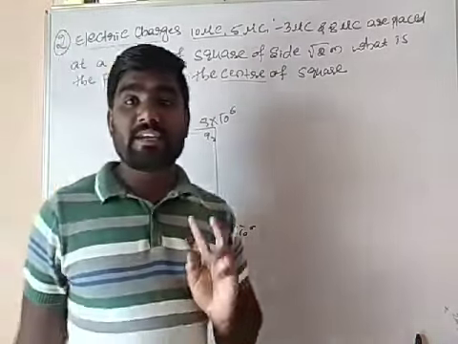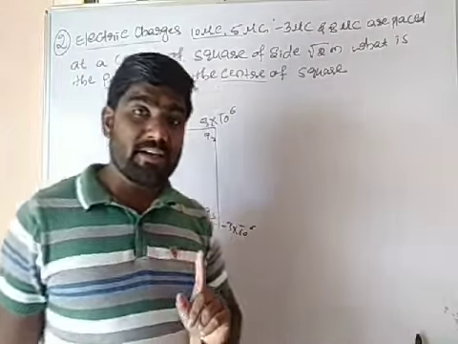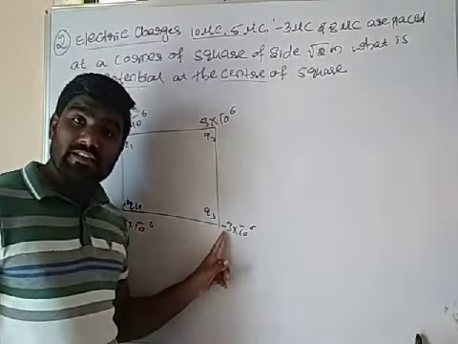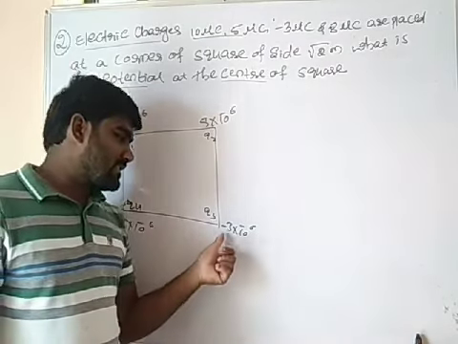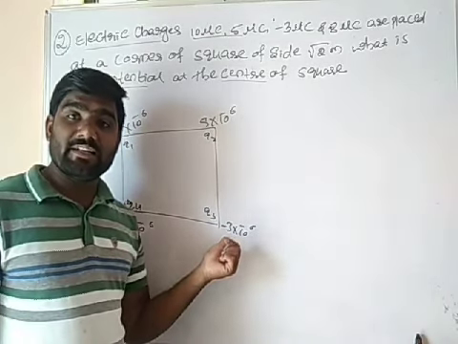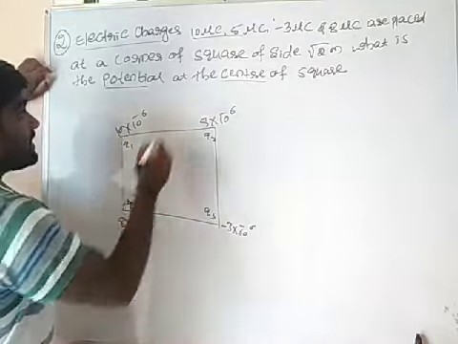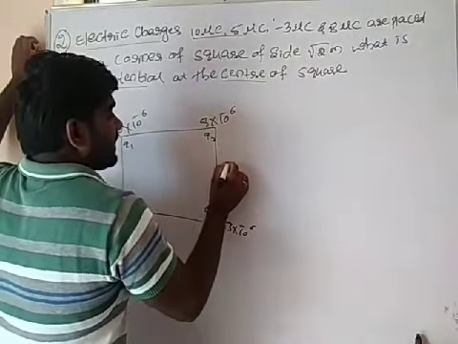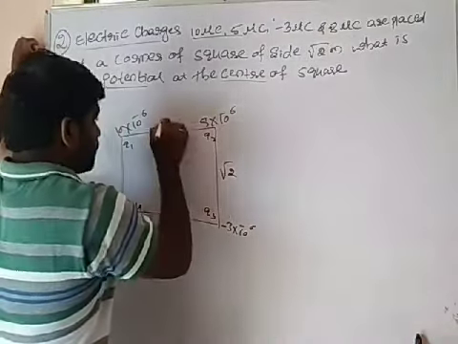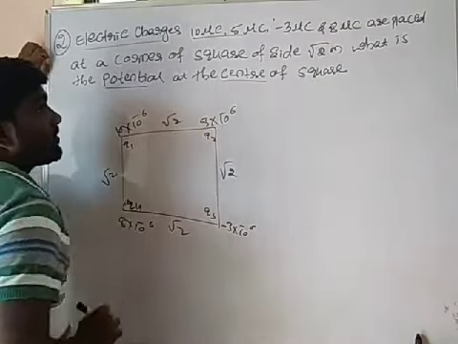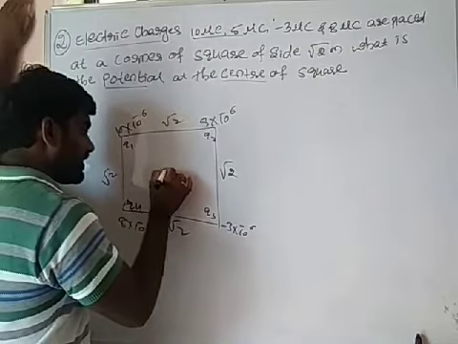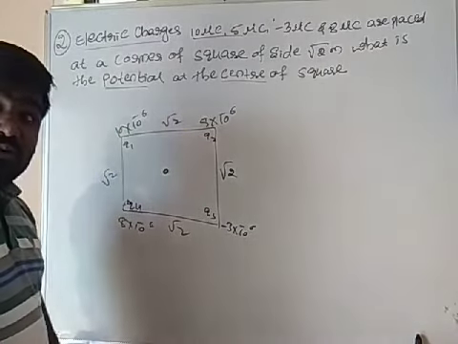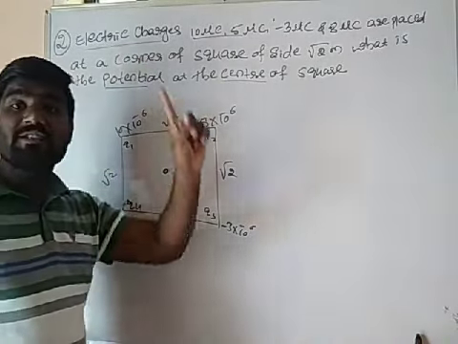First chapter and second chapter. In first chapter, we are not going to consider the sign. But in case of potential, we have to take the sign with that quantity. Okay na? See this point. Side is given. It will be root 2, root 2, root 2, root 2. Okay. What is the potential at center of square? Okay na? At this point, I want to calculate the potential.